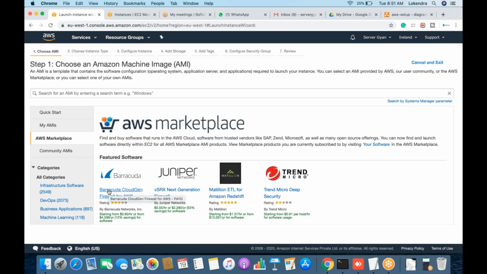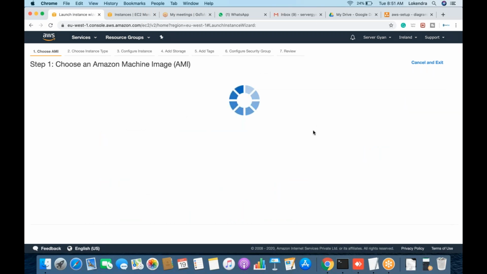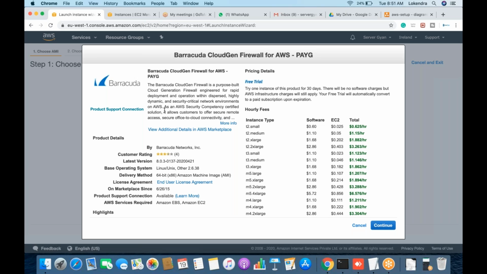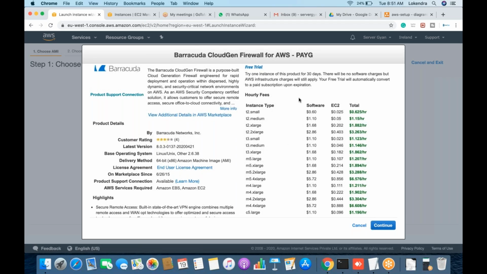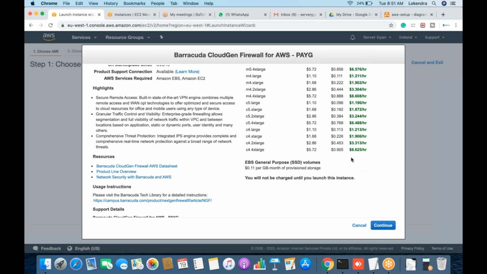Whenever you set up your firewall, obviously it will come with a public IP address. Every traffic going towards your data center, which means towards your VPC, will have to go through this particular firewall. So there will be only a single entry point for your VPC. On the marketplace you will have the end user license agreement and the rest of the details. So software charges are this much, hourly fees are this much, EC2 fees are this much, and overall you will have to pay this much.